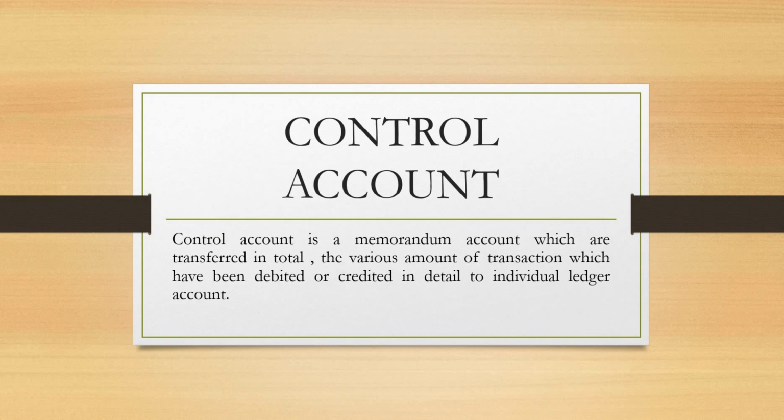For example, if you are a trader, you are the middleman. That means for you to be a middleman, you have to buy from the producer and make it available for the final consumer. So either you are buying or you are selling, there will always be a credit transaction from the producer, and there will definitely be a credit transaction to the customers. So that is where the idea and the concept of debtors and creditors control accounts comes from.